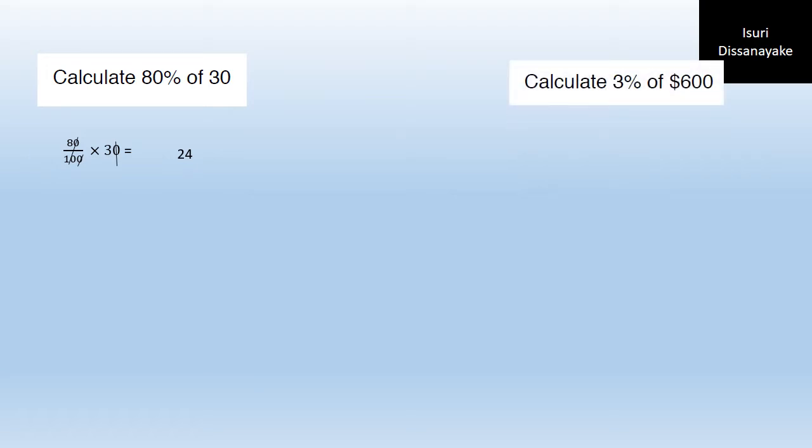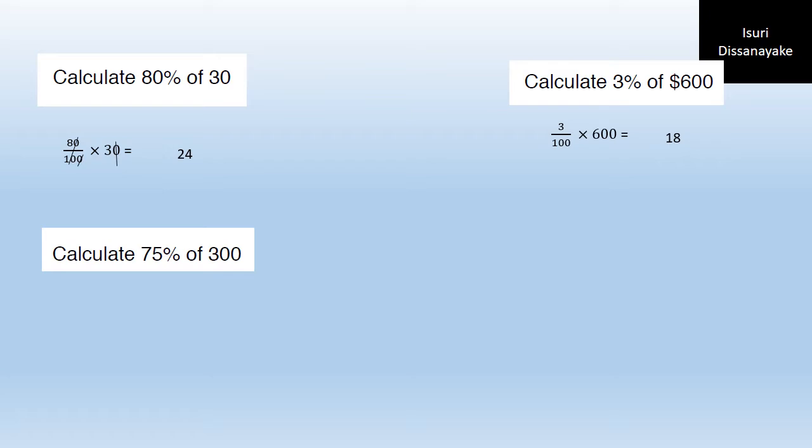Calculate 3% of 600. How do you write 3%? 3 over 100. Of says to multiply by what? 600. So 3% of 600 is 18. Next, 75% of 300. So 75 over 100 of 300.